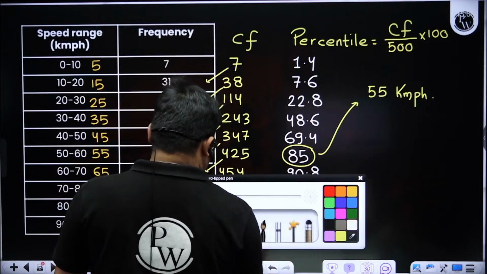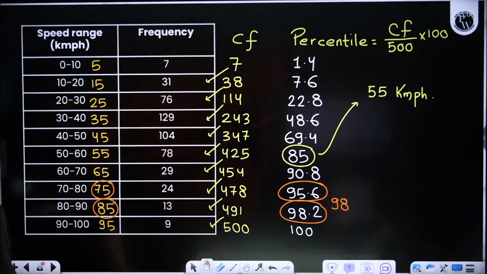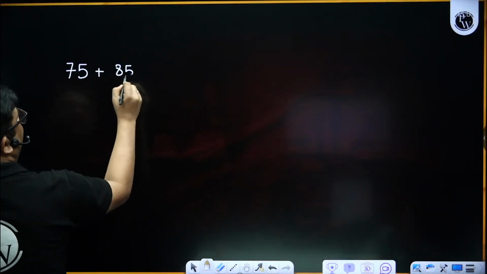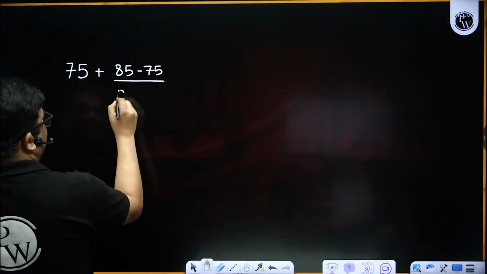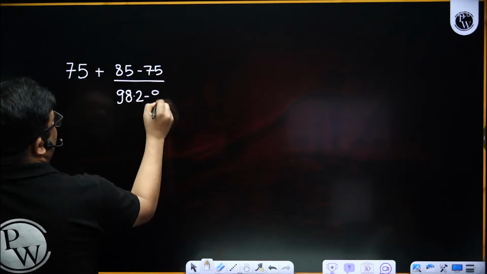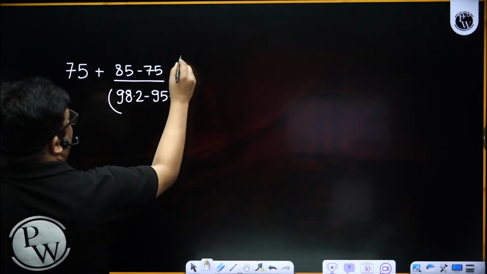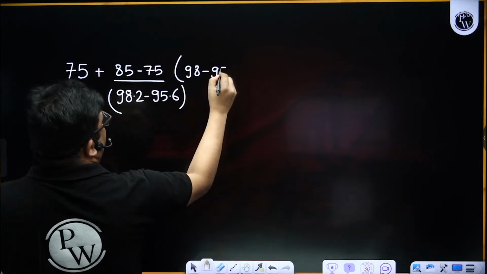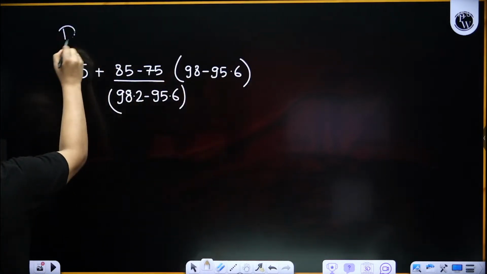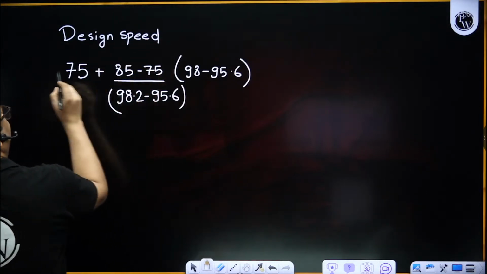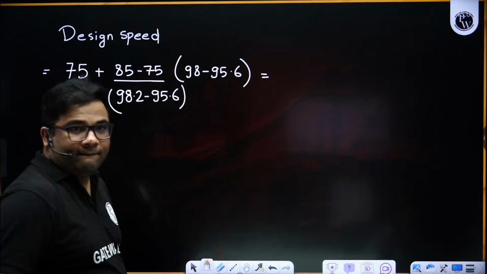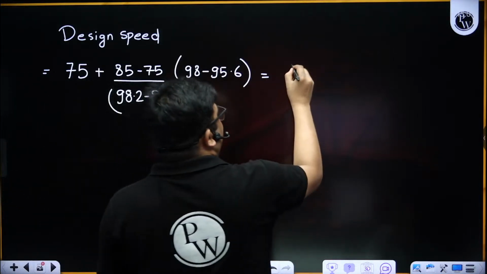If I interpolate, it will be 75 plus 85 minus 75 divided by 98.2 minus 95.6, into 98 minus 95.6. How much are you getting for design speed?